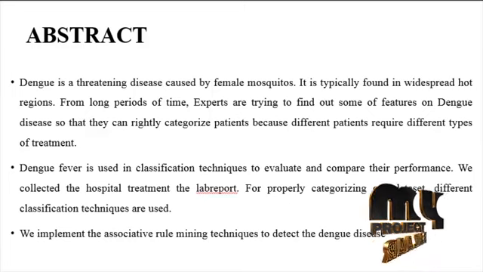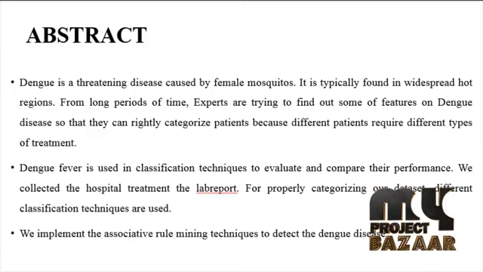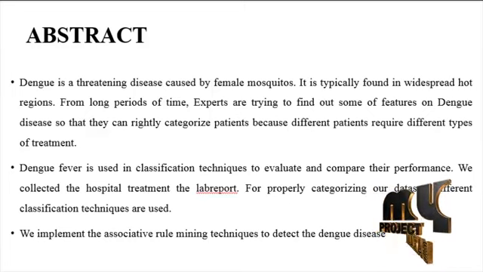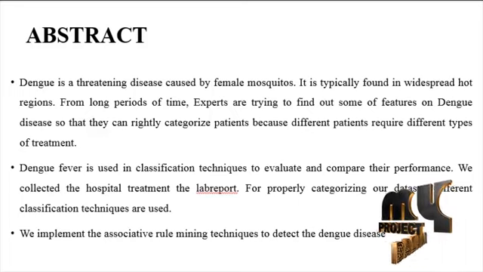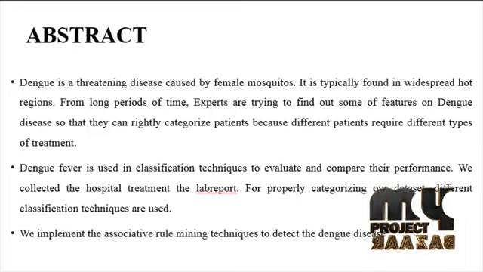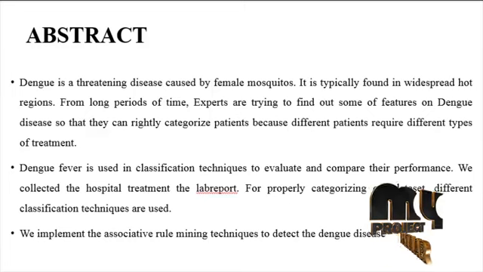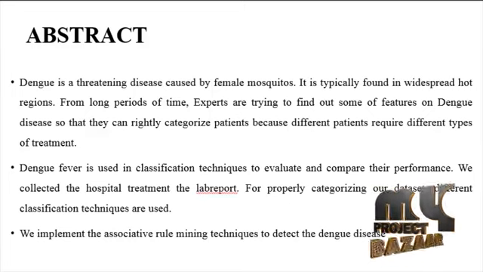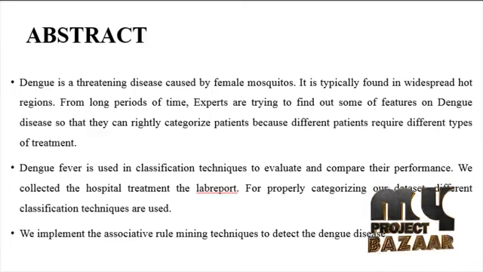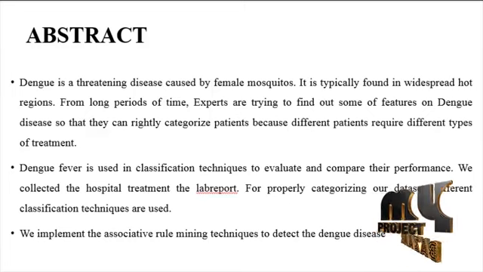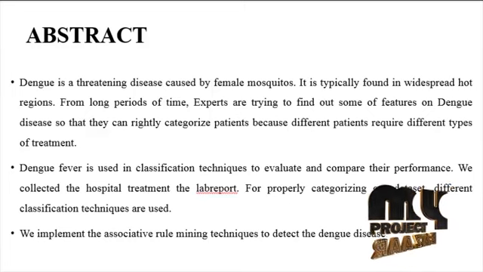For a long period of time, experts have been trying to find features of dengue disease so that they can rightly categorize patients, because different patients require different types of treatment. Dengue fever classification techniques are used to evaluate and compare their performance. We collect the hospital treatment data set and lab reports to properly categorize the data set, and if different classification techniques are used, we implement association rule mining techniques to detect dengue disease.